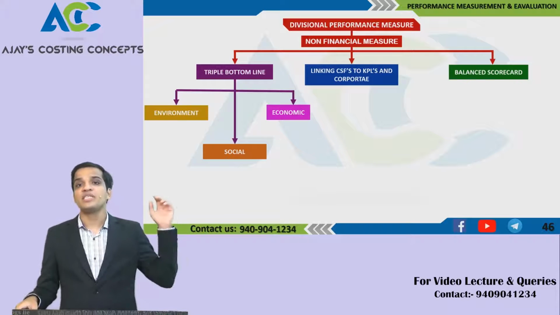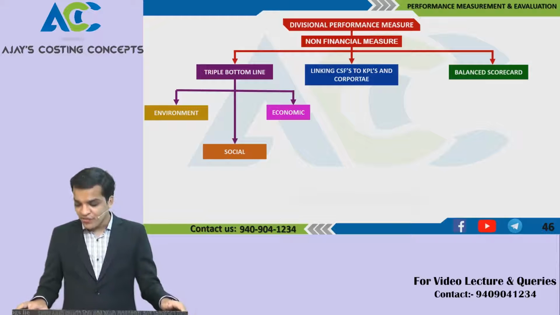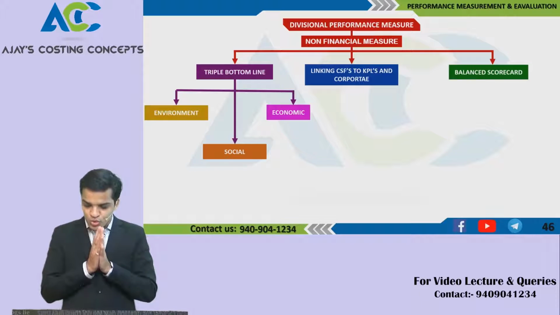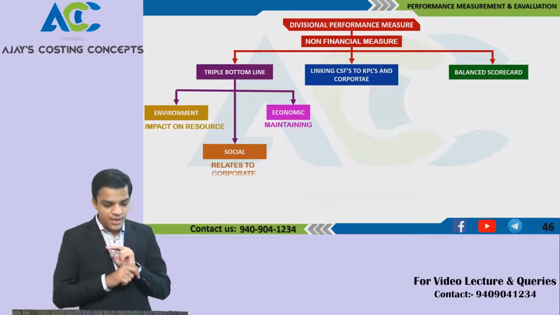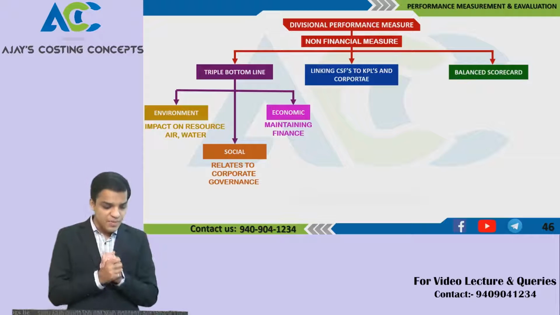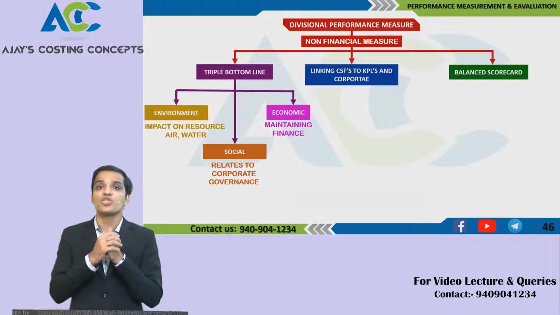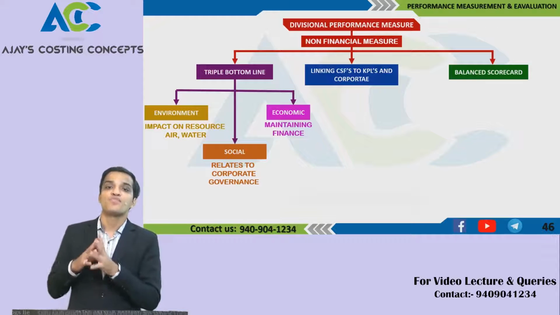We also have a case study in our material on this triple bottom line, and we have already referred to this. It is very important to understand that it focuses on economic, environment, that is, what is your impact on the resources, what are the resources that have been impacted, what is the air, water, pollution. So that would be a cost way higher compared to the cost you're incurring in your organization.